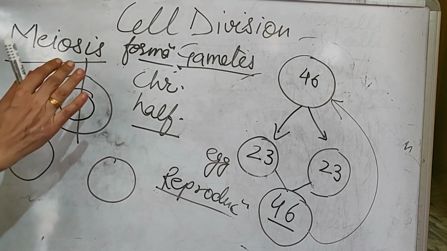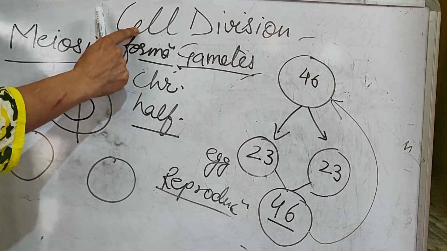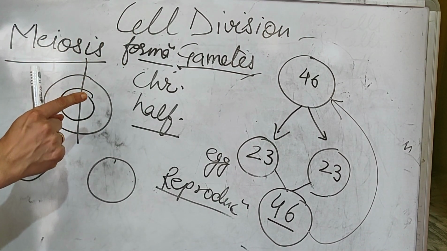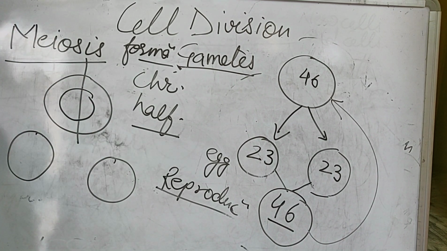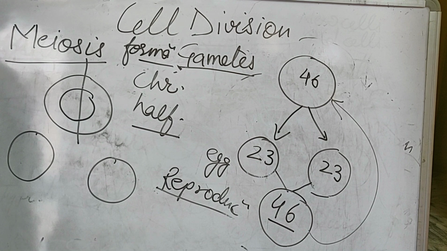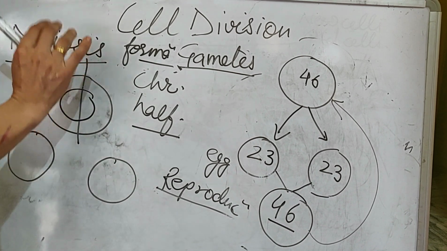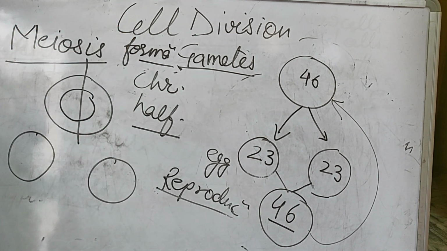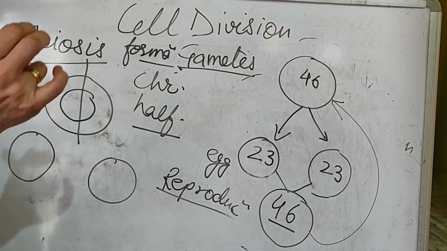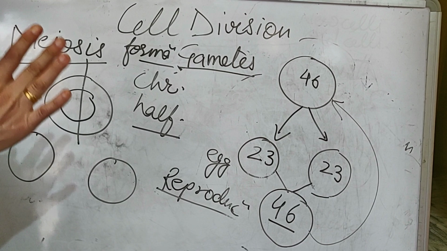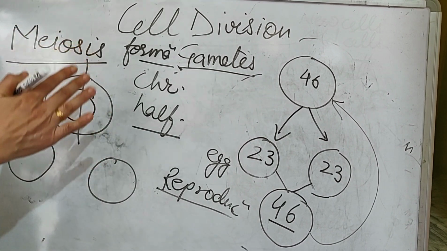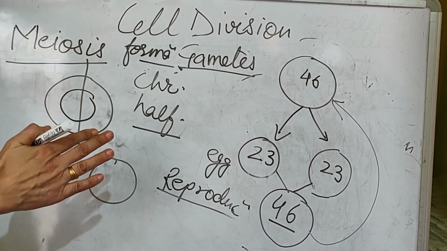So in the exam, only the definition of cell division, types of cell division, in which cell mitosis occurs, in which cell meiosis occurs, what is the advantage of mitosis and what is the advantage of meiosis. Only these very few things will be asked. Only the introductory part is there in class 9. In detail it will be studied in the higher classes.